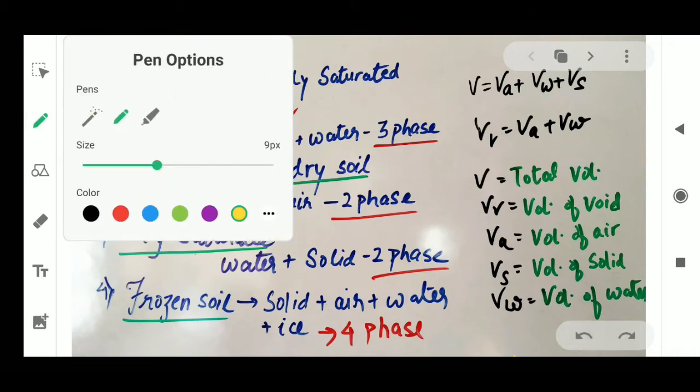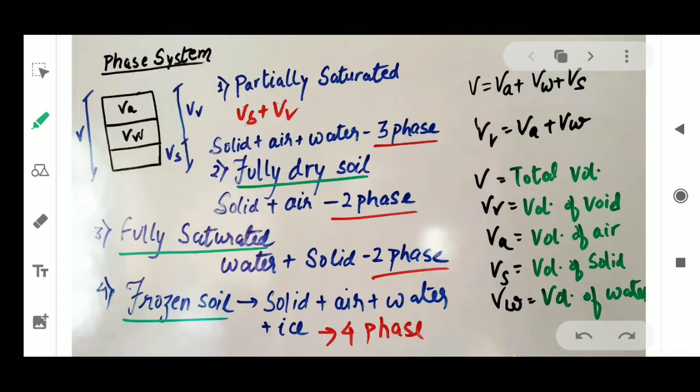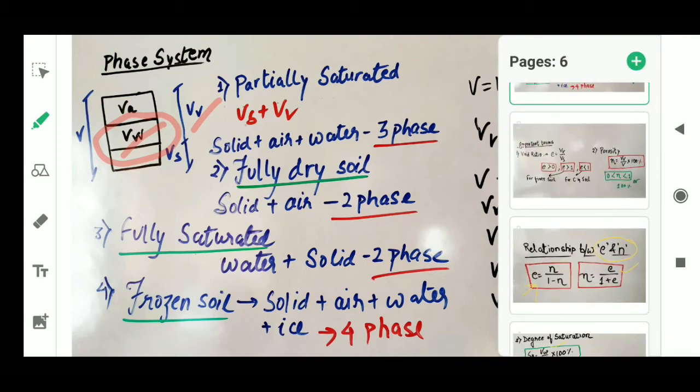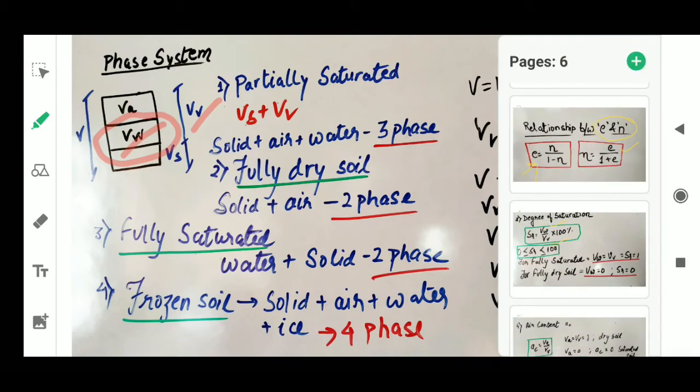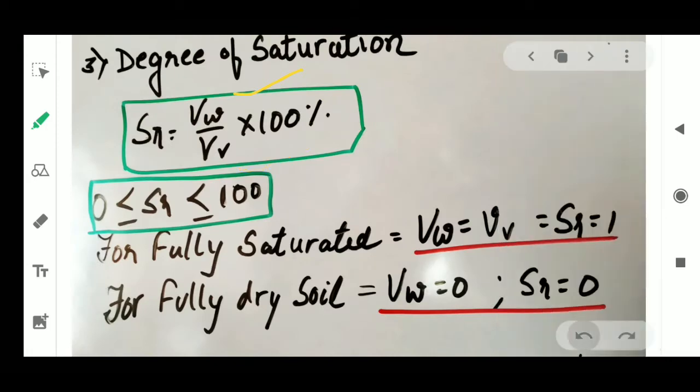The small box shows the volume of water, so the volume of water by volume of void into 100 will give you the degree of saturation.